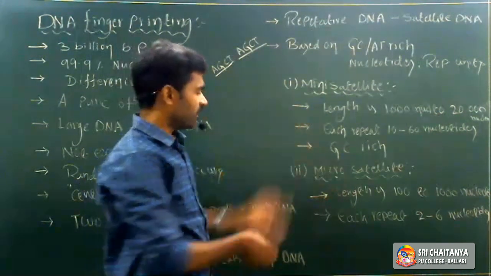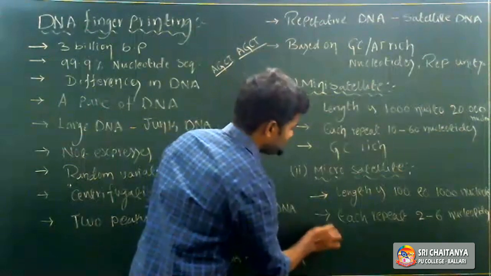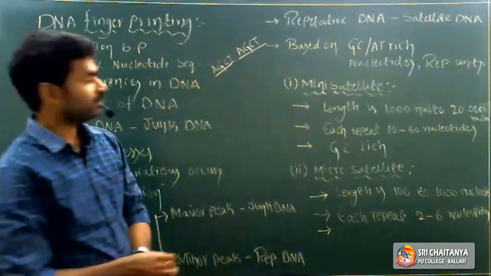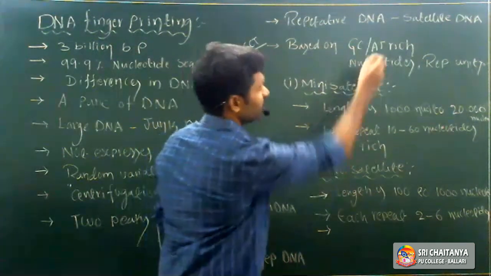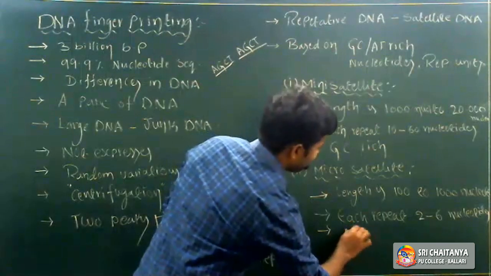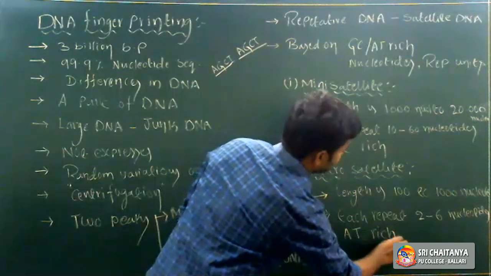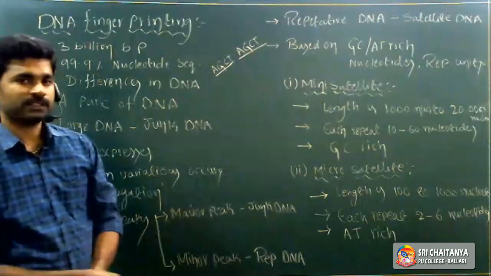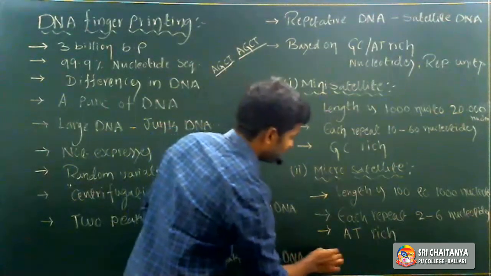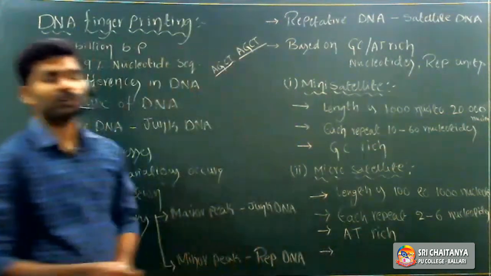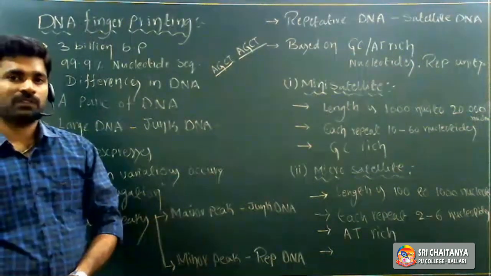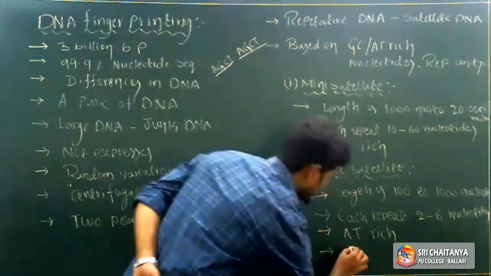Then what type of nucleotides are rich in microsatellites? Adenine and thymine are rich in microsatellites. And these microsatellites are useful for identification of paternity cases, right?